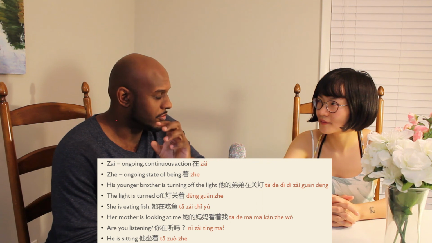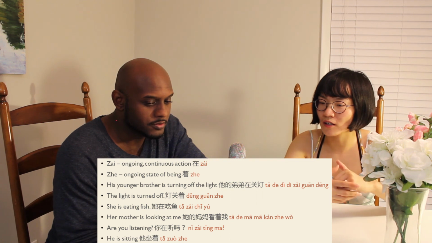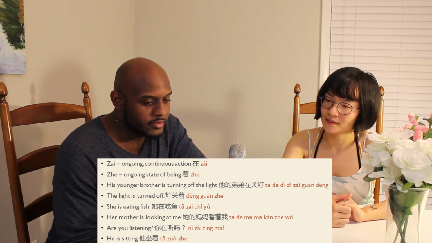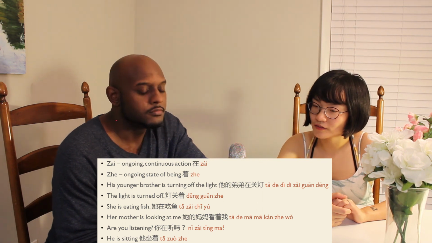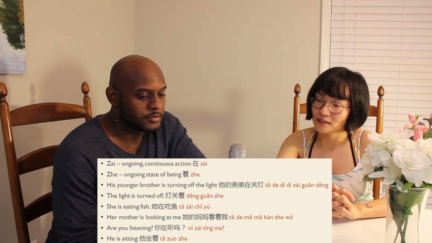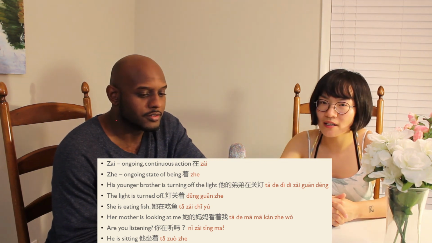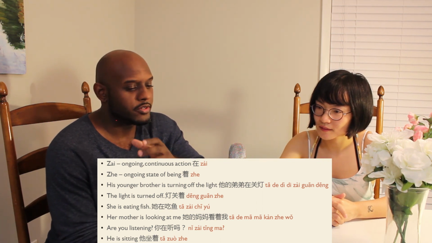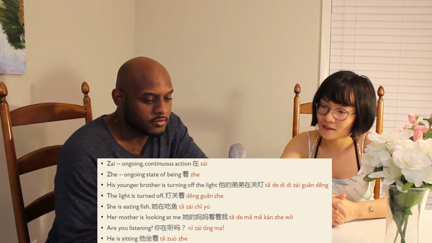And we learned last lesson that 关灯 is for the light to be off. 关 guān is to close, to turn off, and 灯 is the light. So that one's pretty straightforward for 在. And the light is turned off. So we're saying the light is in the state of off. 灯关着. Okay, I see, that makes sense. We're in a state where the light is turned off, versus turning off the light. So that does clear it up some.